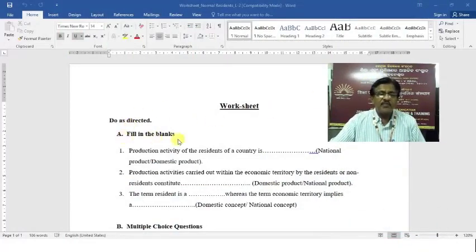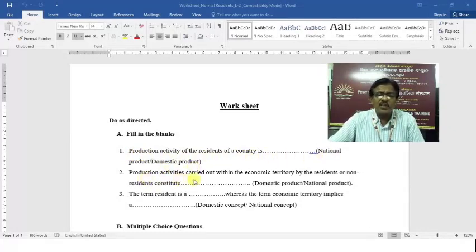Do as directed, fill in the blanks. You have to note down the answer to these questions in your notebook. And towards the end of my presentation, I will show you the answer to each worksheet. Production activity of the residents of a country is dash, that is national product or domestic product.